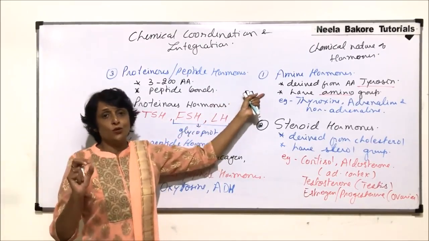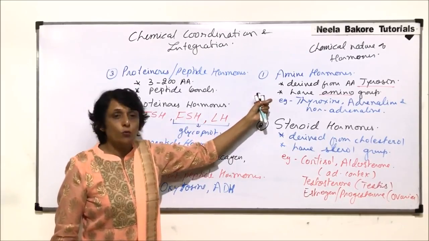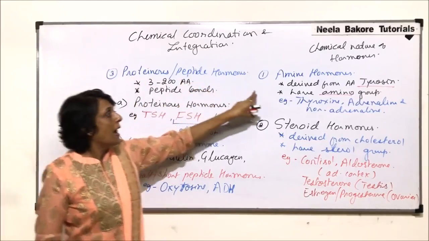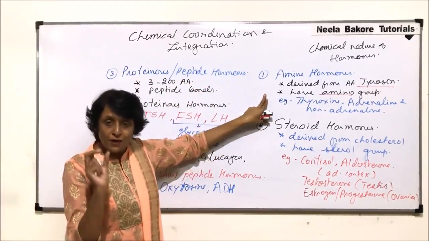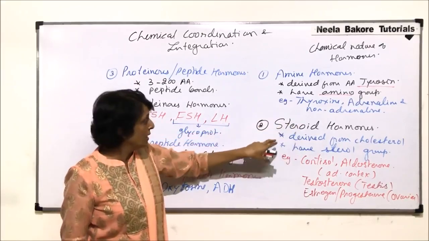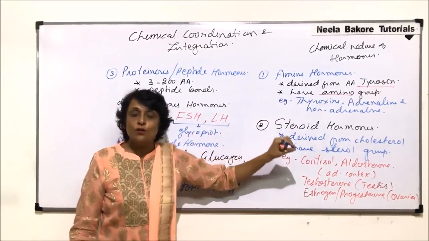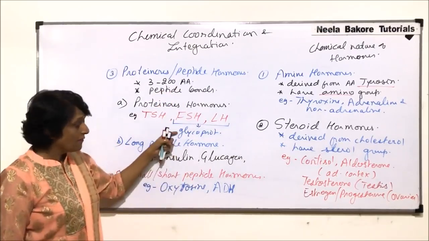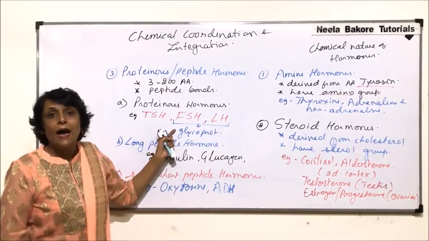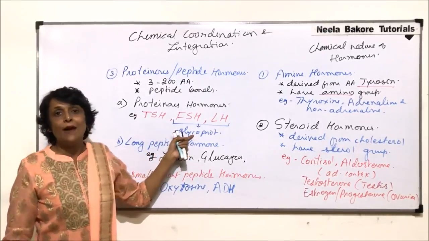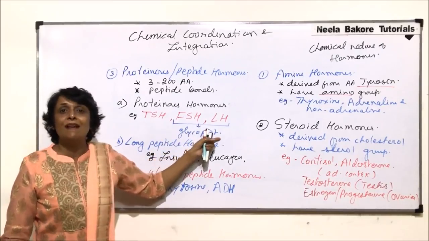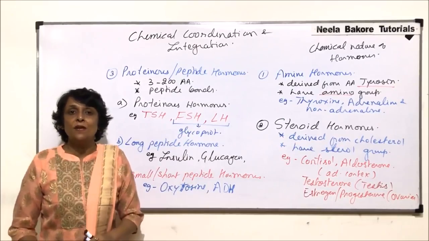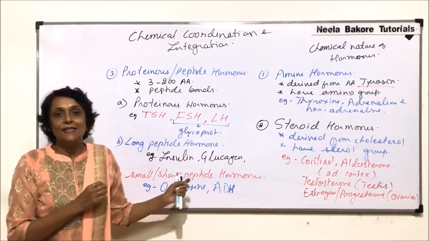So chemical nature helps us identify which type of hormone it is, and based on that chemical nature we have 3 major groups: amine hormones, steroid hormones, and proteinous hormones. Amine hormones are derived from a specific amino acid, that is tyrosine. Steroid hormones are derived from cholesterol, and proteinous hormones have a long chain of amino acids with some exceptions where, along with the protein, carbohydrates are also attached. That is, they become the glycoproteinaceous hormones. So this is how, on the basis of chemical nature, we classify these hormones.